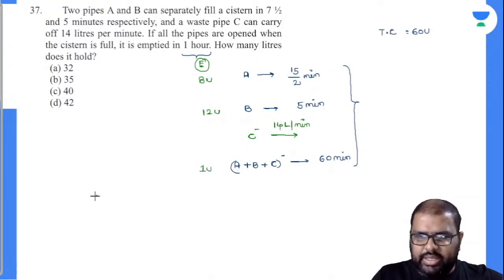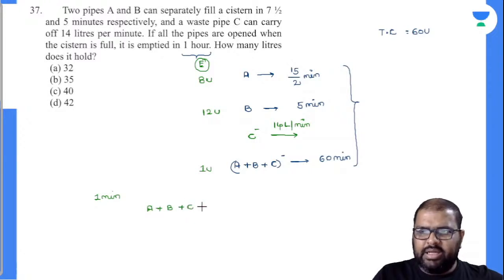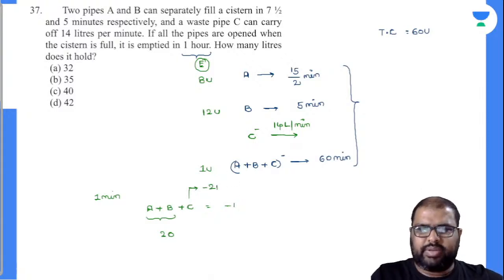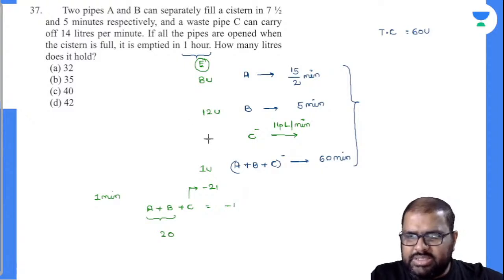Yes. So in 1 minute, if A, B, C work together, how much of the tank is emptied? 1 unit of the tank is emptied. So A value is 8 plus 12, 20. A plus B is 20. So how much will be the C value? C value has to be minus 21. Then only it will become minus 1. So this value is how much? Write down in blue. This is minus 21 units.